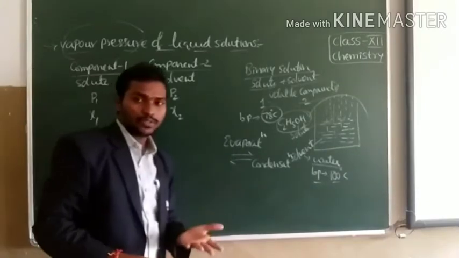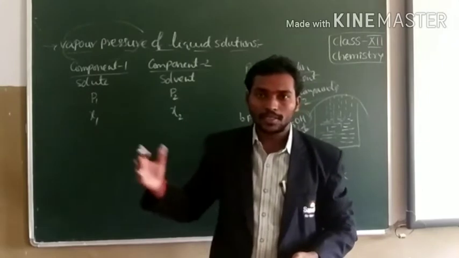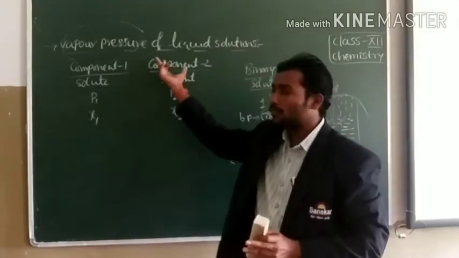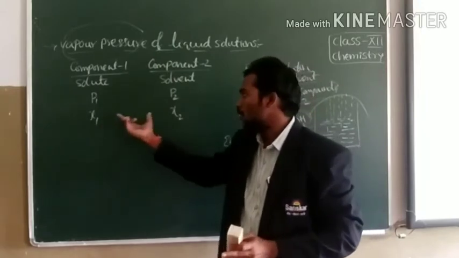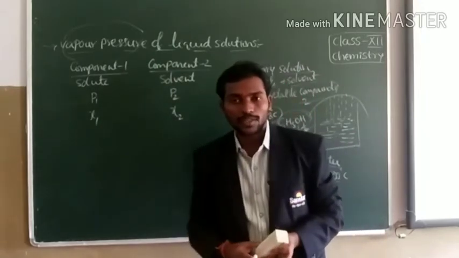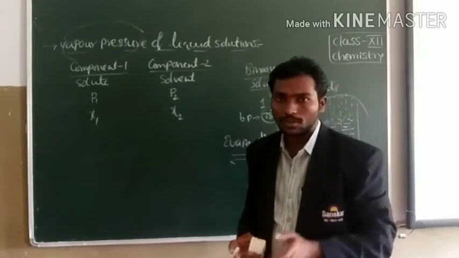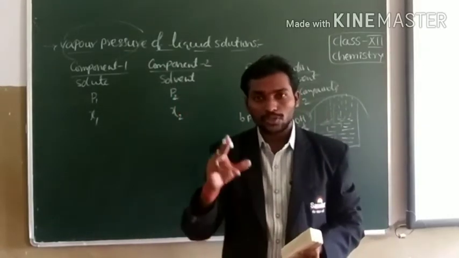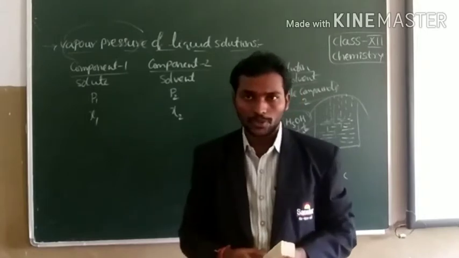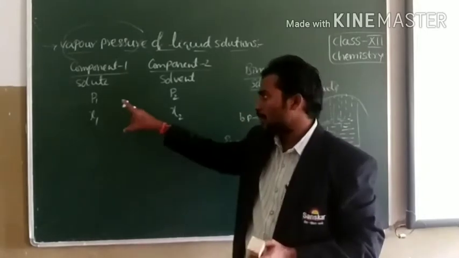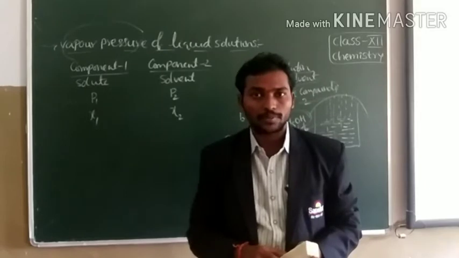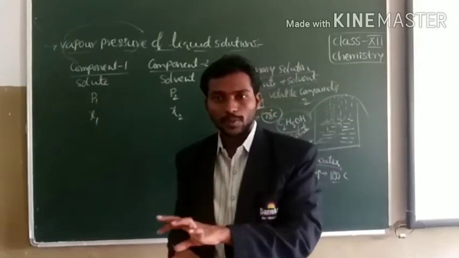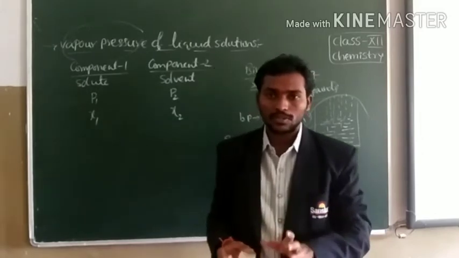So Raoult, a French chemist, had given a quantitative relationship between the partial vapor pressure of the components and the mole fraction of the components of the solution. That is called Raoult's law. So Raoult's law states that for a solution of volatile components, the partial vapor pressure of each component is directly proportional to its mole fraction in the solution.